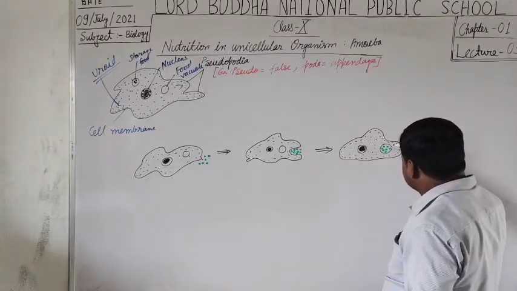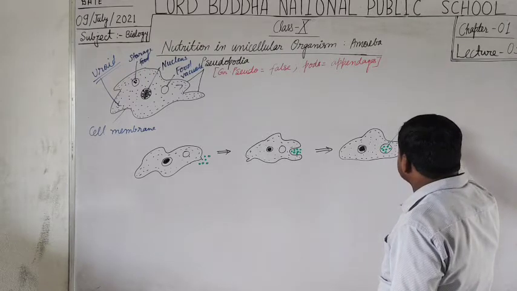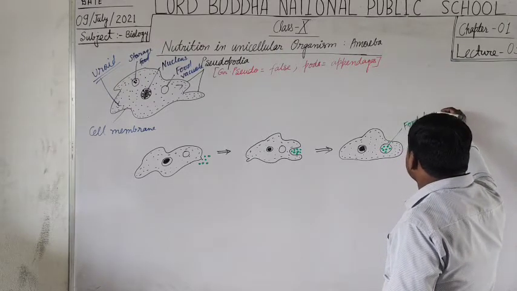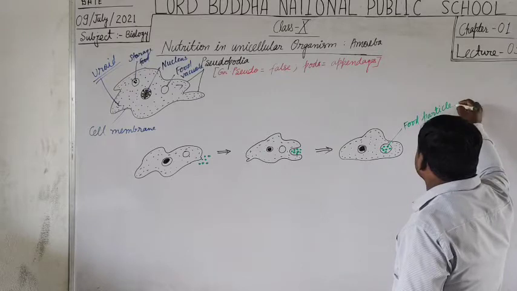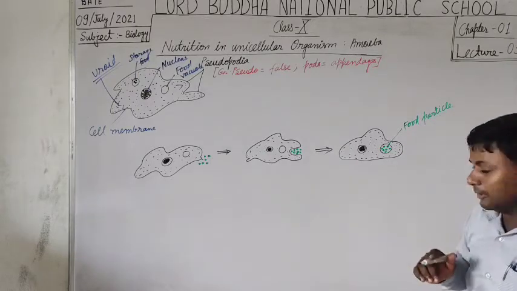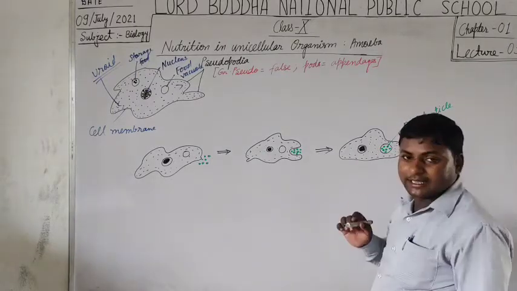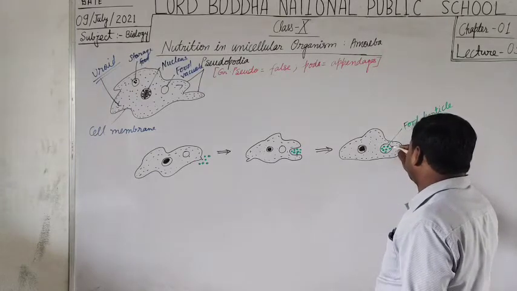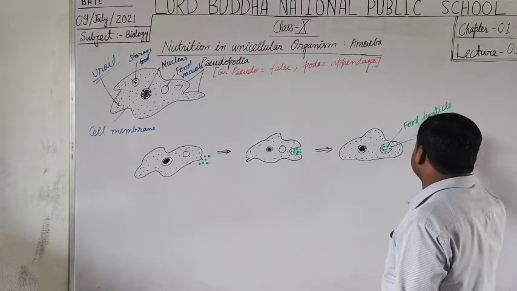So these are the food particles which are taken in by the amoeba and enclosed inside the food vacuoles. This is the food vacuole.